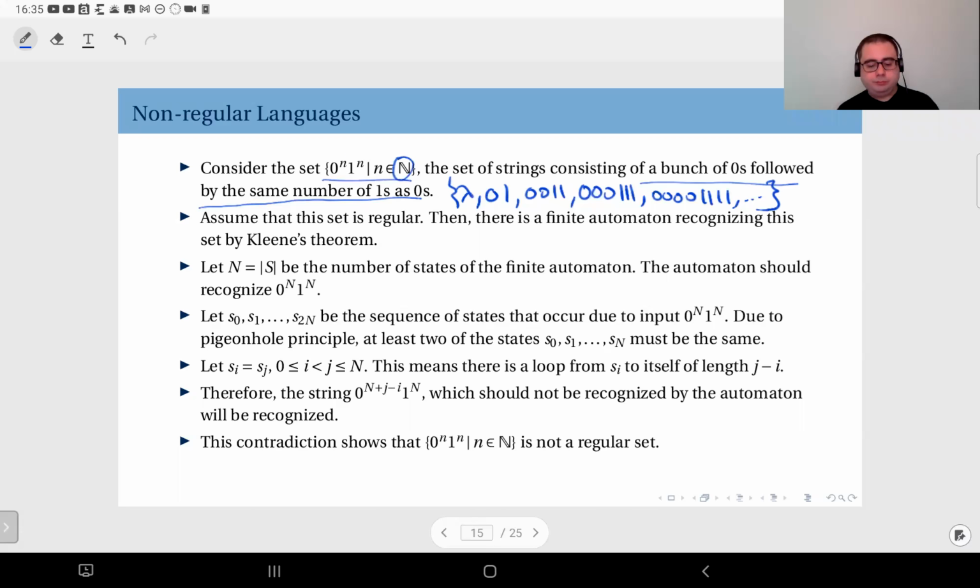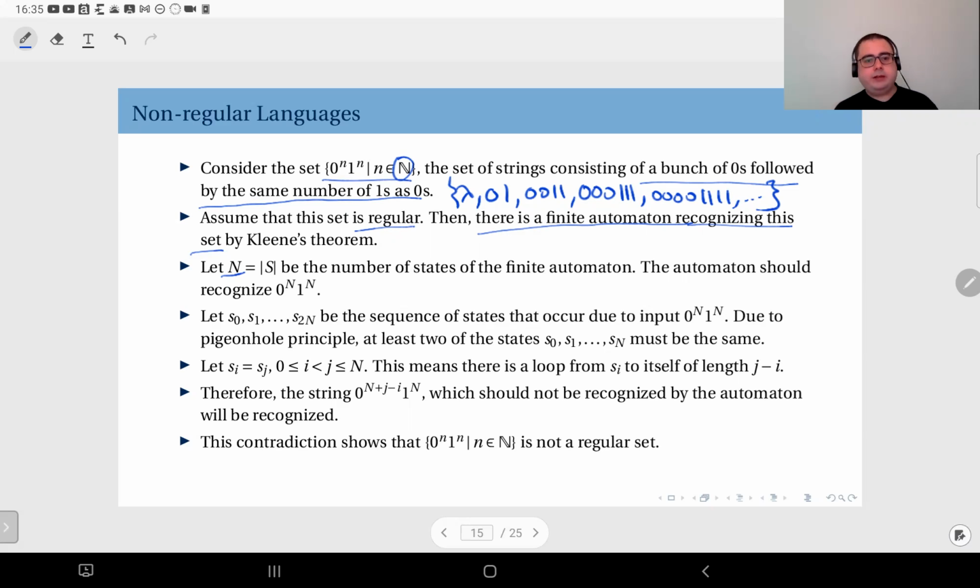Now, let's assume there is. Assume that this set is regular. Then, this means there is a finite automaton by Kleene's theorem, a finite automaton recognizing this set. And again, remember, this is a finite automaton, so it has finitely many states. Let's assume the number of those is n.